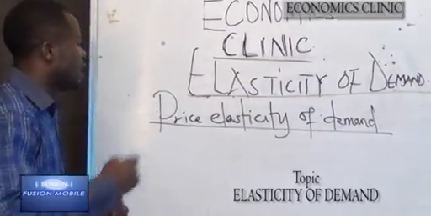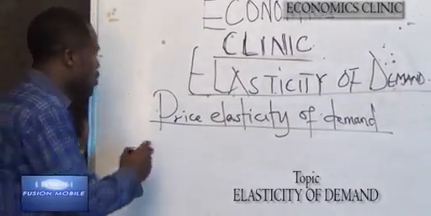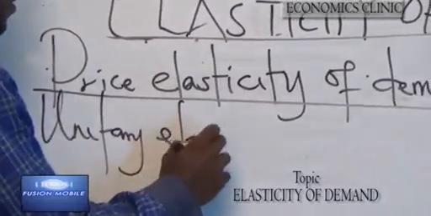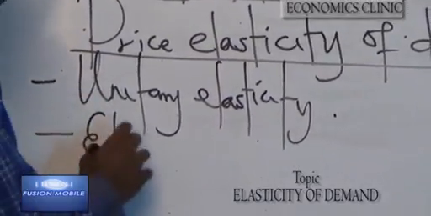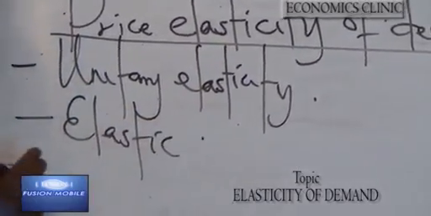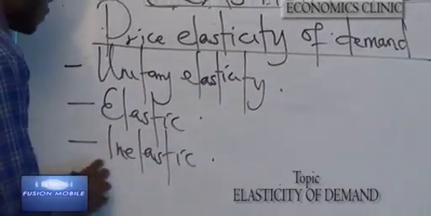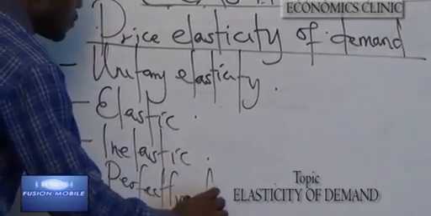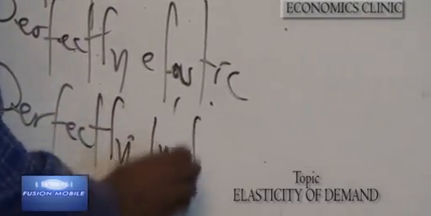This is better explained in the types of price elasticity of demand, which are unitary elasticity, elastic, inelastic, perfectly elastic, perfectly inelastic.